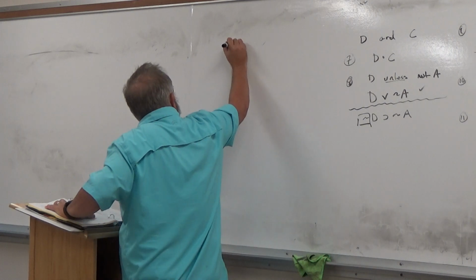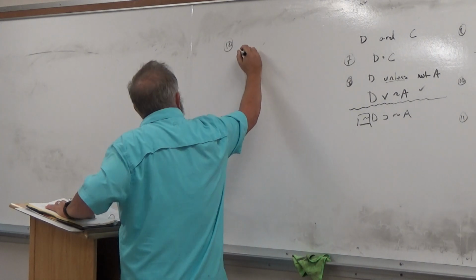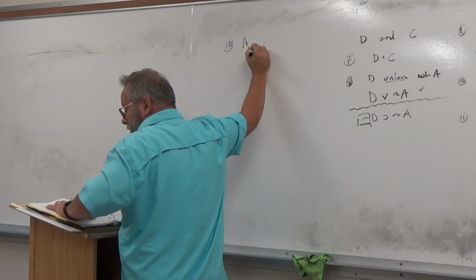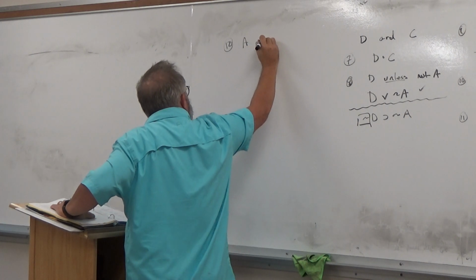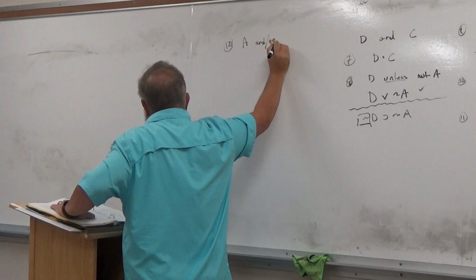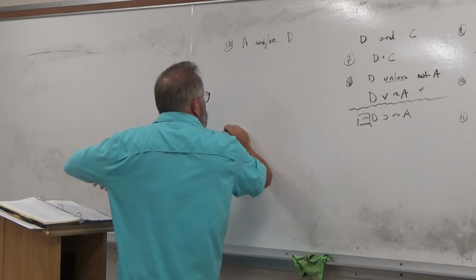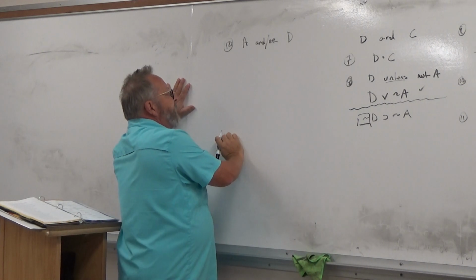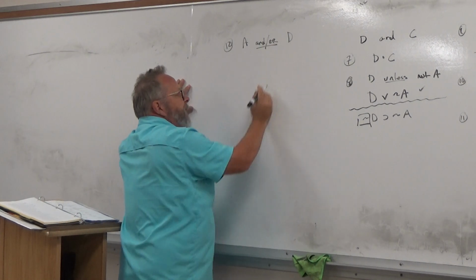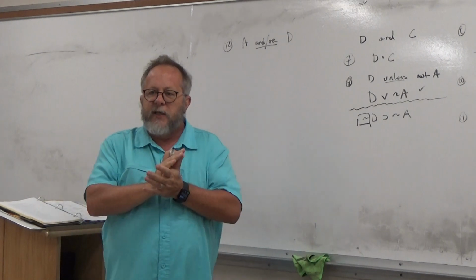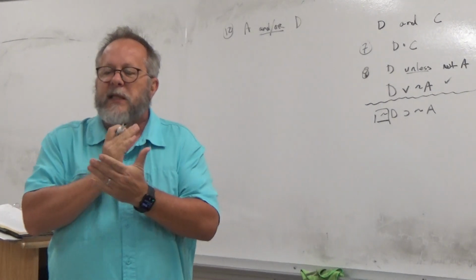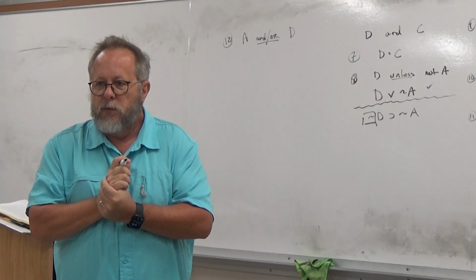So 12. It says Al likes Airedales, that's A. And then it says and or Darla has a wiener dog. Okay. Now, when people use the expression and or, what they're trying to make clear is that they are using the inclusive or, right?